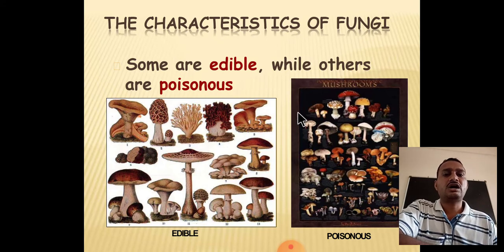The next characteristic of fungi is that some are edible fungi. You can easily identify the common mushroom we eat, which is rich in protein, nutrition, carbohydrate and different types of vitamins. They are edible fungi. Others are very deadly poisonous fungi. You can see the different types of mushrooms here. Some are edible fungi, some are poisonous fungi. Some are beneficial, some are poisonous.